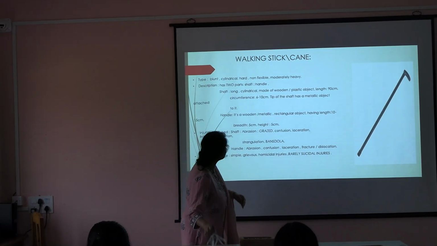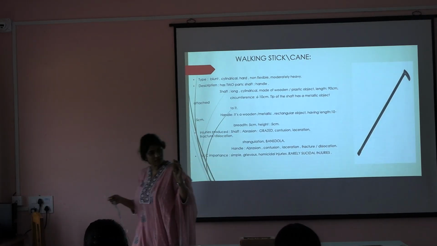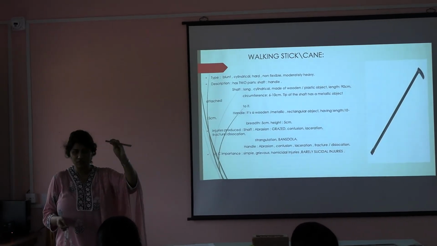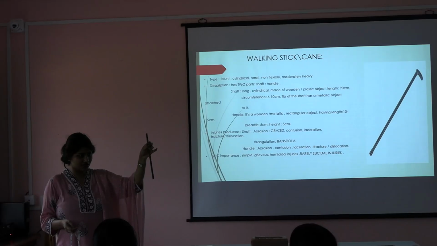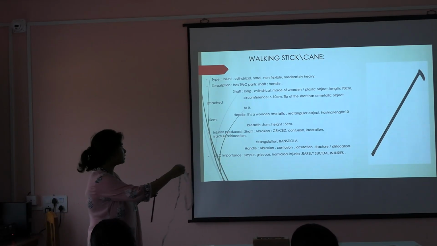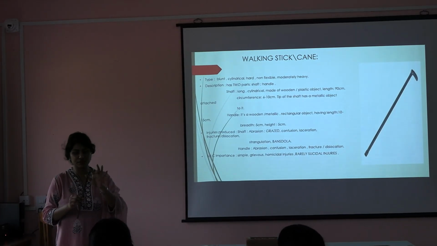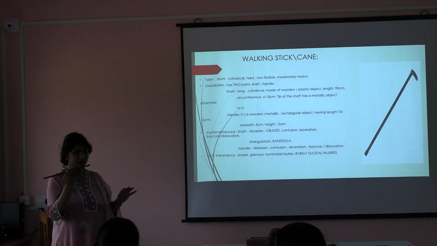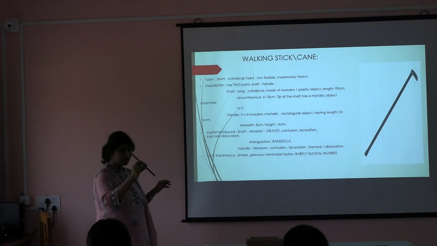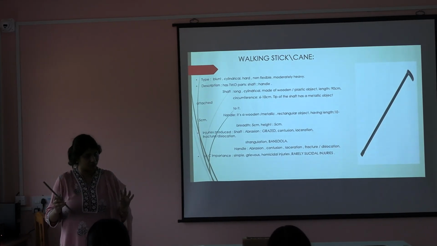Suppose this is a cane. For example, this structure is long and cylindrical, and this is also long and cylindrical. Do you disagree that this is long and cylindrical? So how do we first describe the type of the object? Blunt or sharp? If I move it, is it blunt or sharp? Blunt, first point done. Next, does it look cylindrical? It does look cylindrical. But if there is a specific shape, then try and mention the shape.